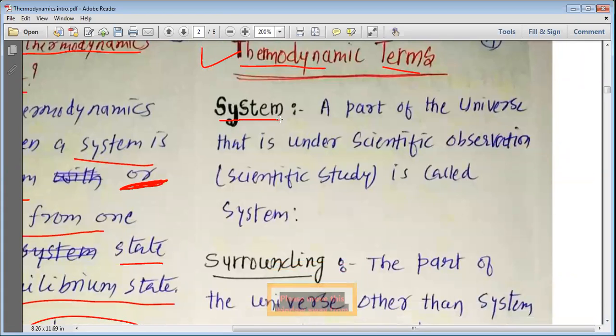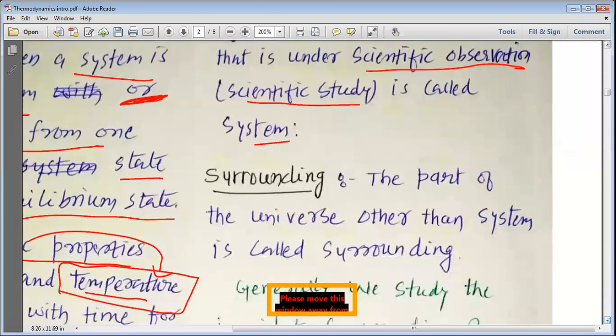The first term that we are going to study is a system. A part of the universe that is under scientific observation or under scientific study is called a system. Something that you start studying in a scientific way, that something you are observing is considered a system for you.